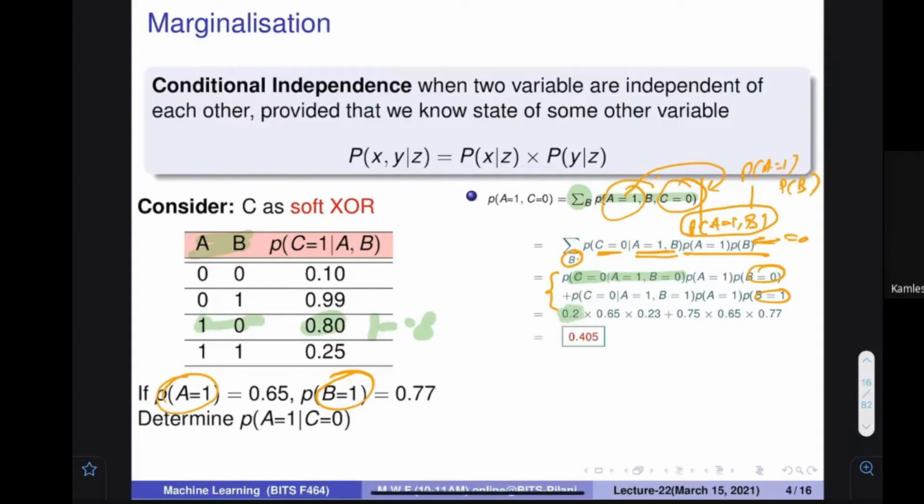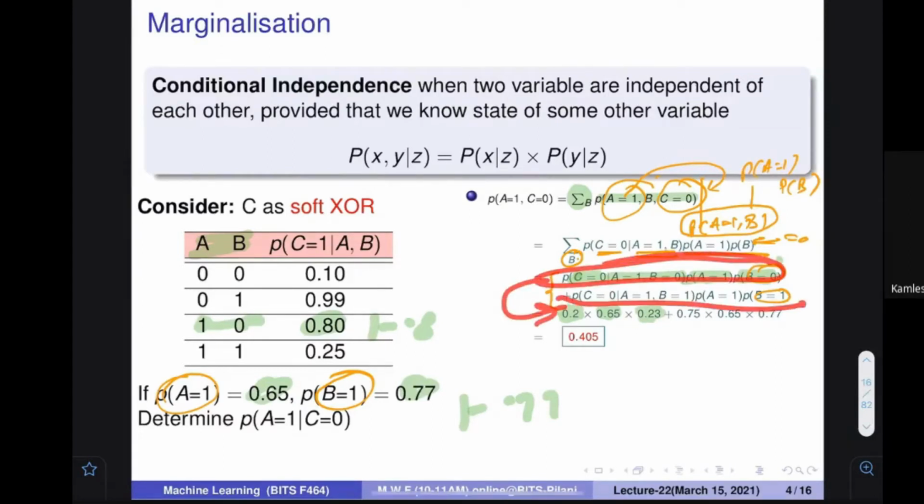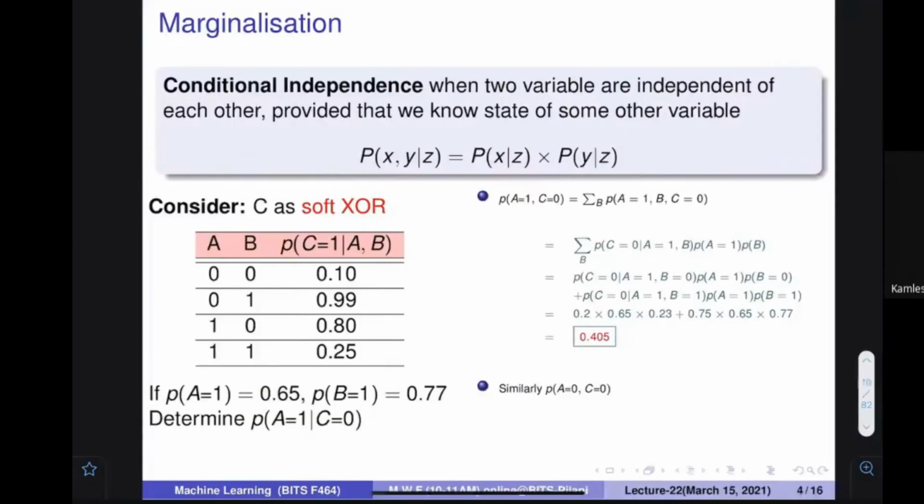Everybody understand this? What is the probability of A is equal to 1? Given here, 0.65. What is the probability of B is equal to 0? It is 1 minus 0.77, it is 0.23. So the first quantity we have actually evaluated. Similarly, we can find out the second quantity. I leave it to you, it's very easy. Find out these values, then you can find out what this particular quantity is.